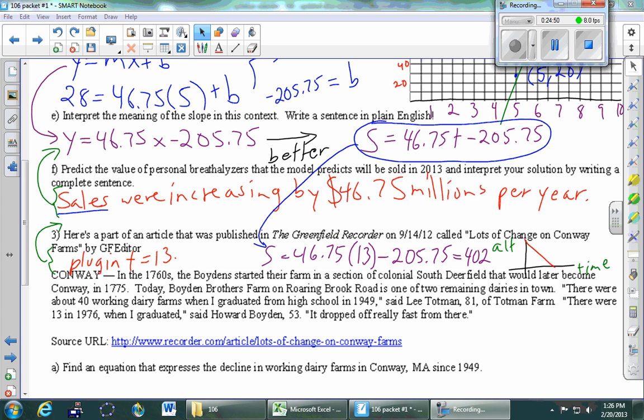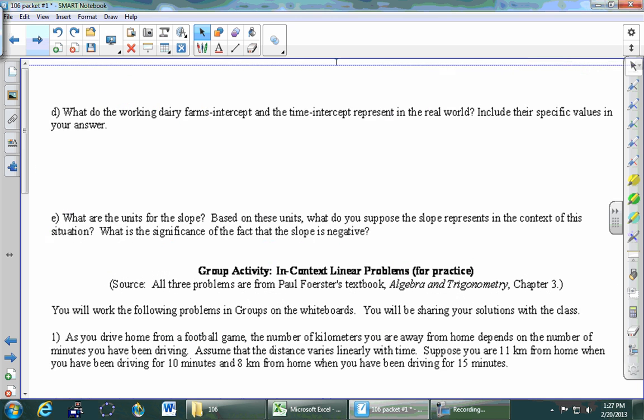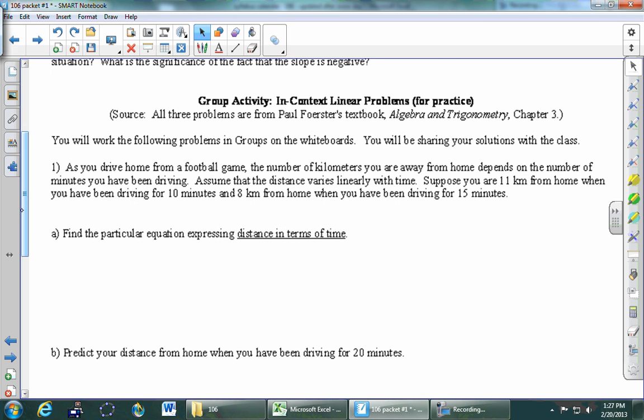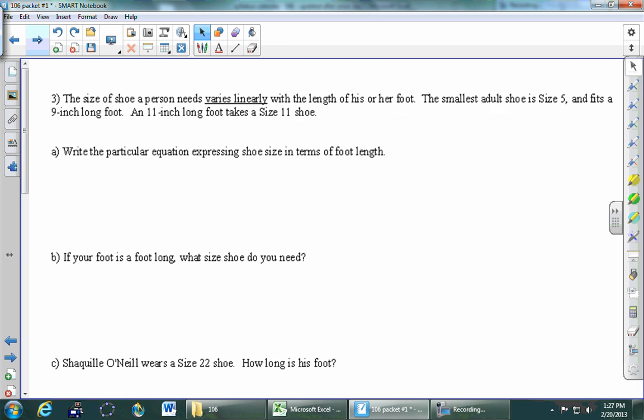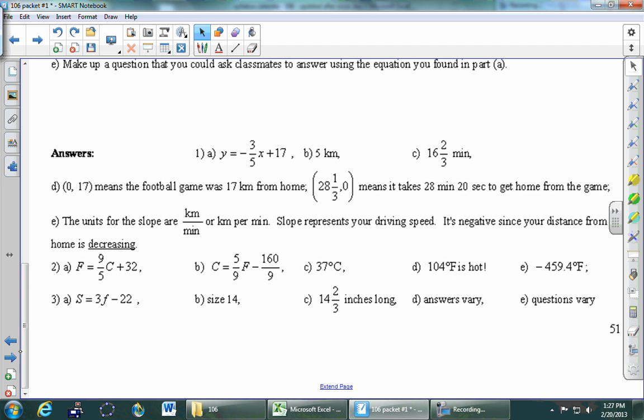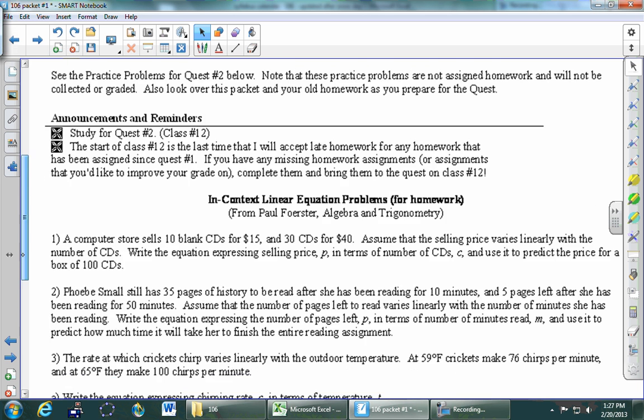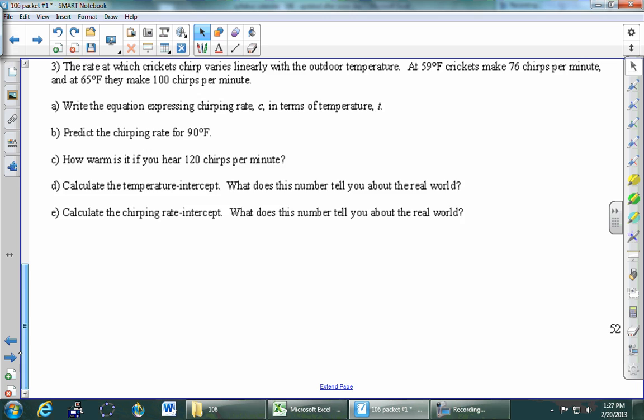Okay, there's an example here about dairy farms, but I think that we captured everything I was after in that first problem. So how about we have lots of time now. We have about 42 minutes to do the group activity. There are 3 big problems in the group activity. So let's see how far we can get on these right now. And let me just be really clear again, because the homework is in an unusual place today. So this is what you're working on for the next 40 minutes. If you go a couple of pages down the road, you will find an answer key. If you go past that, can everybody jump to page 52?